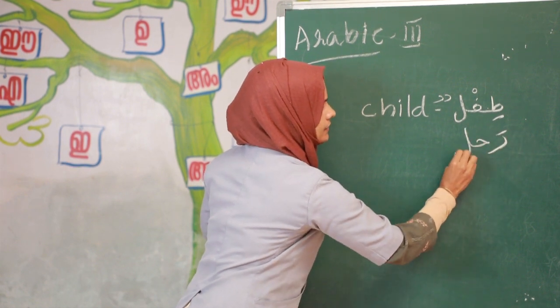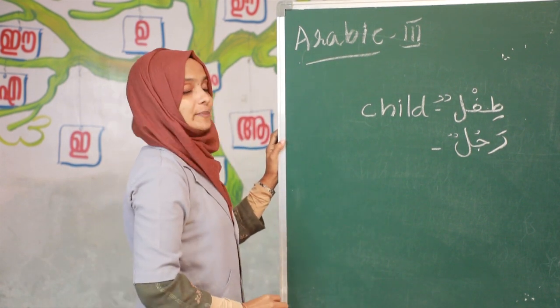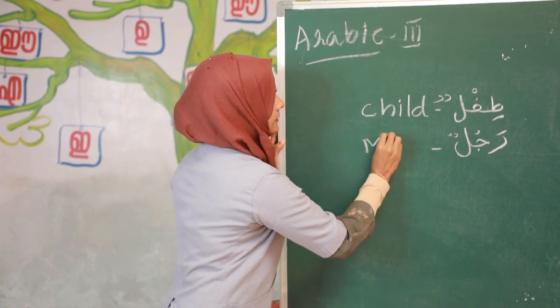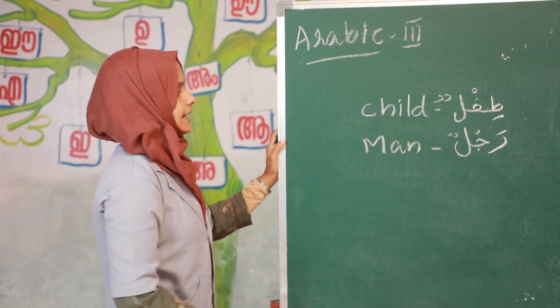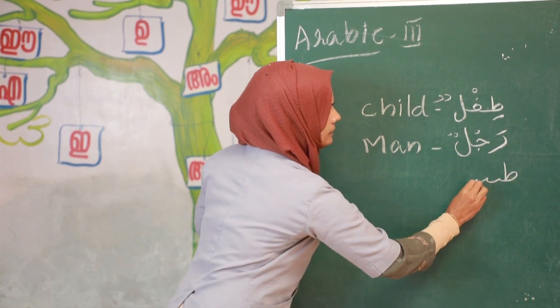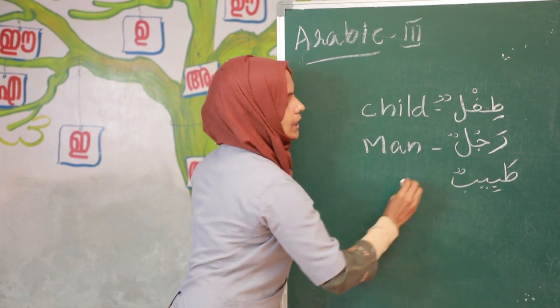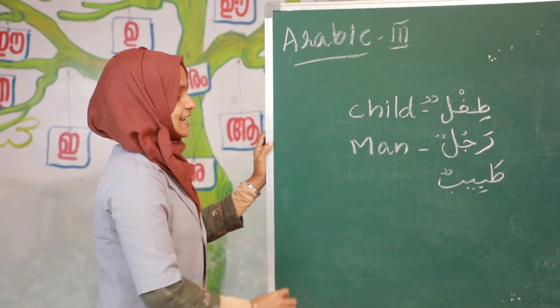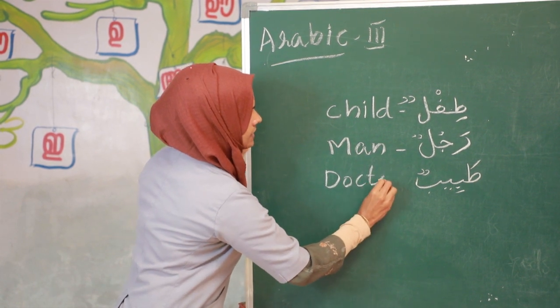Rajulun means man. Rajulun, man. Then tabibun. Tabibun means doctor. Tabibun, doctor.